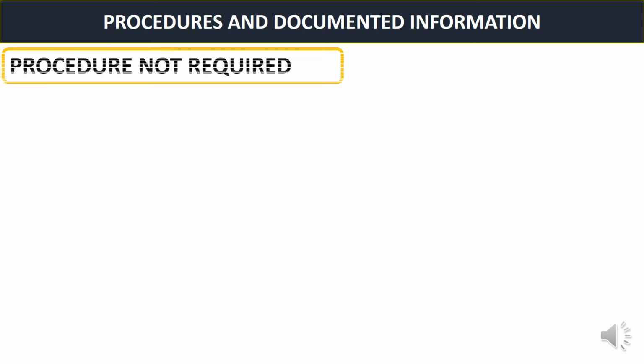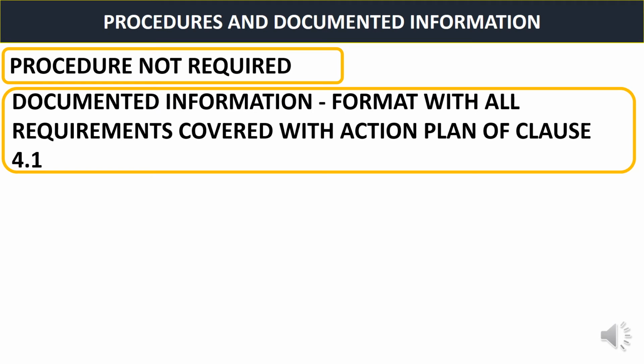Let us see. This clause does not require any procedure because it's a very simple requirement here and it is not interlinked with other processes. So my suggestion here is that a procedure is not required. It's not mandatory to make any procedure here, but the organization can take a call, for simplicity, to make a procedure or not. My suggestion here is to not go for a procedure if a format or documented information is required here. So the documented information is a format with all requirements covered, with an action plan of clause 4.1. This kind of documented information we have to make.